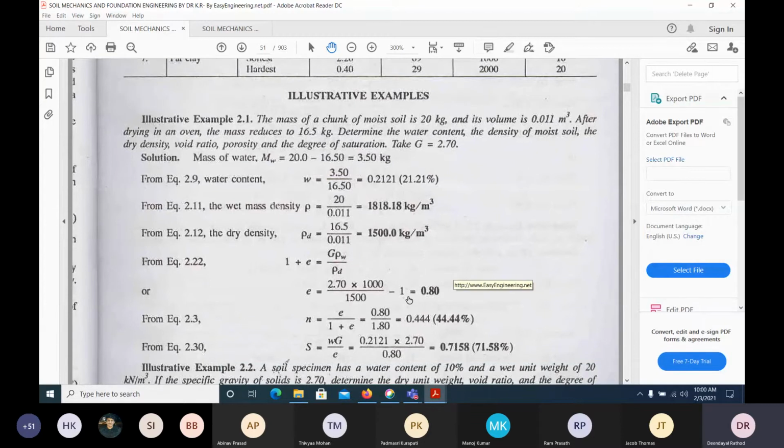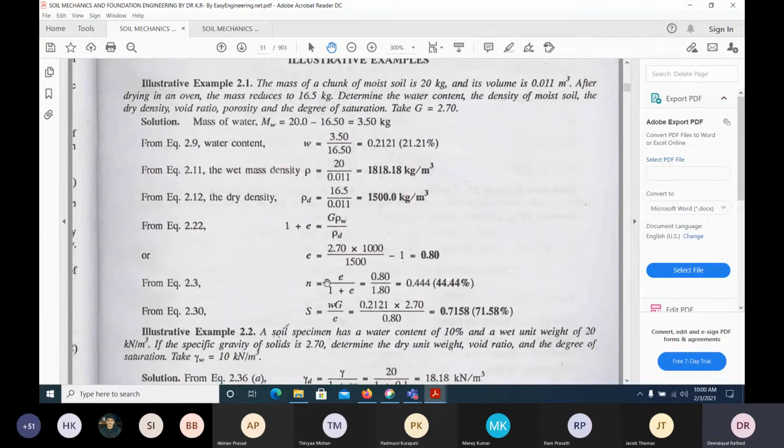We have seen already the definition of porosity and void ratio: n equals e by 1 plus e. Porosity again we have to represent as a percentage. And today we have seen this equation also, derived: S e is equal to w G, so S equals w G by e. From that you will get the degree of saturation.